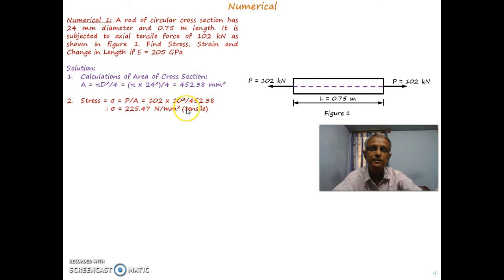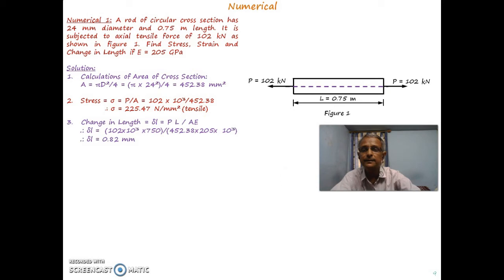This calculation gives you stress at a particular cross section equal to 225.47 Newton per mm square. Now this force is in this direction, so it is going to elongate the structure. So you have sigma as tensile.